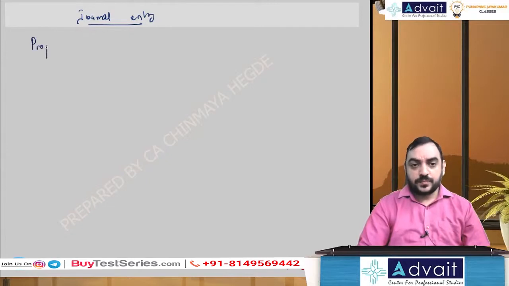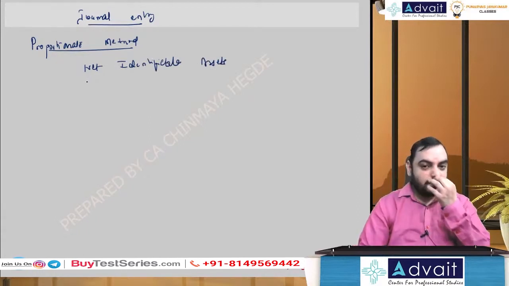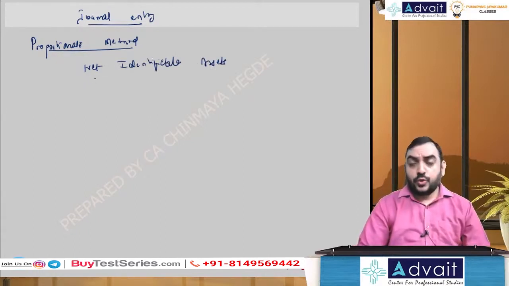I'll give the heading. Proportionate method. Net identifiable assets, asset coming in. Goodwill is not there, so gain on bargain purchase.